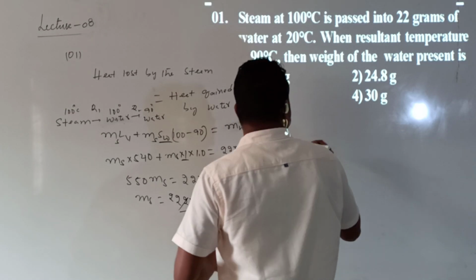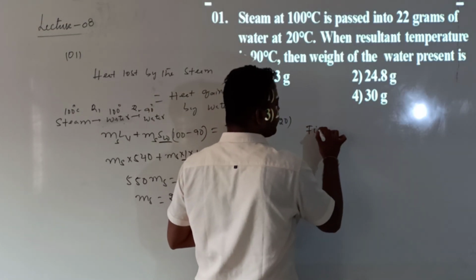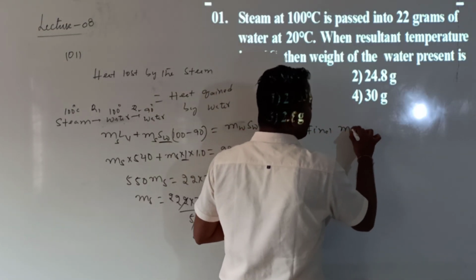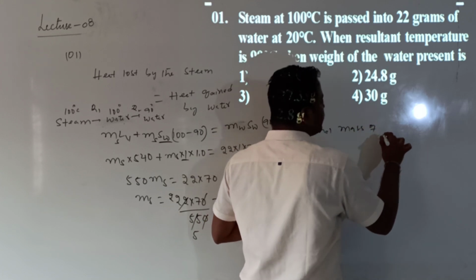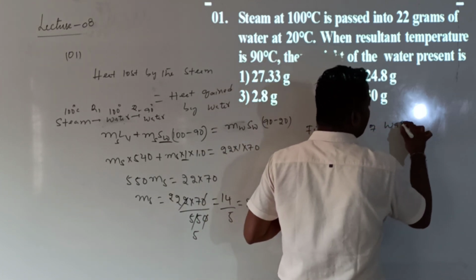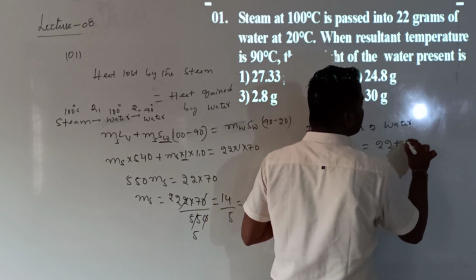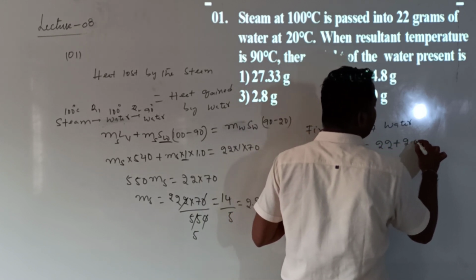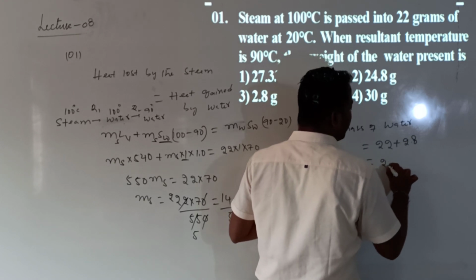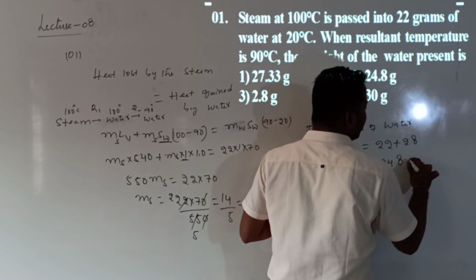Now what is the final mass of the water? The final mass of the water is given by the initial mass 22 plus the mass of the steam, 2.8. So the answer is 24.8 grams.